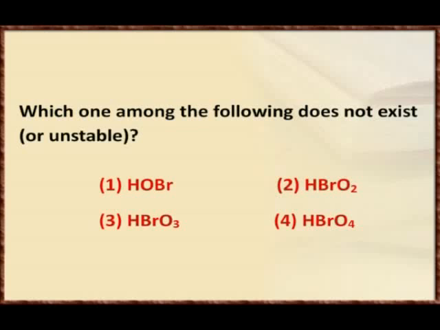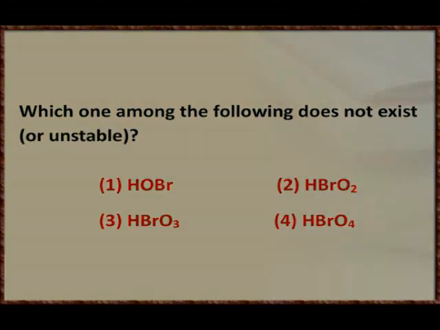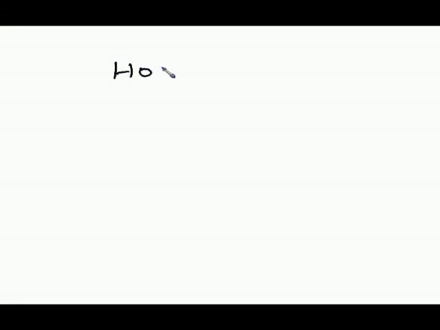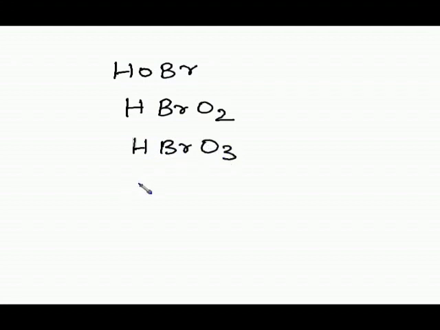So in this question we are going to find which is going to be... and we have the oxy acids of bromine. What are the oxy acids we have? HOBr, and then HBrO2, then HBrO3 and HBrO4.